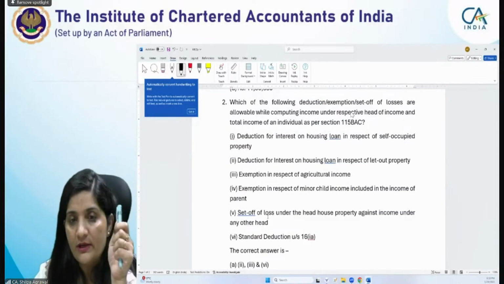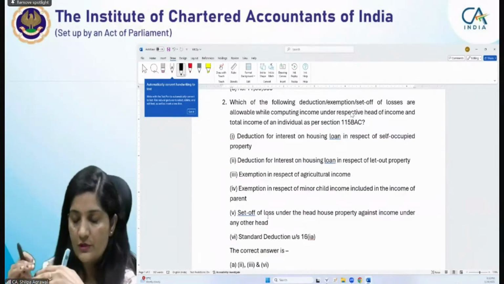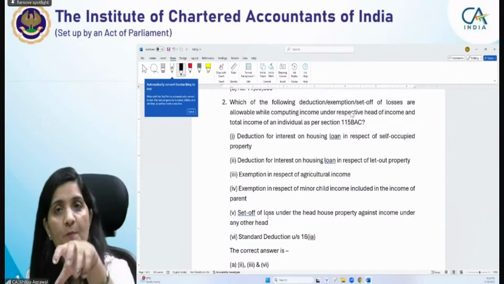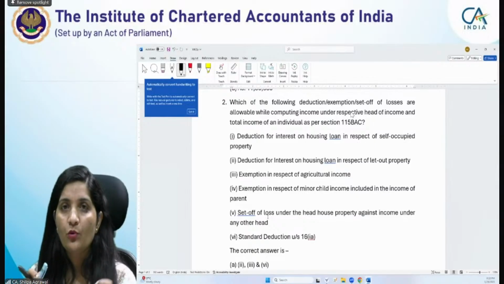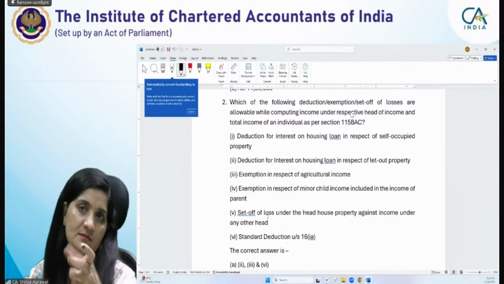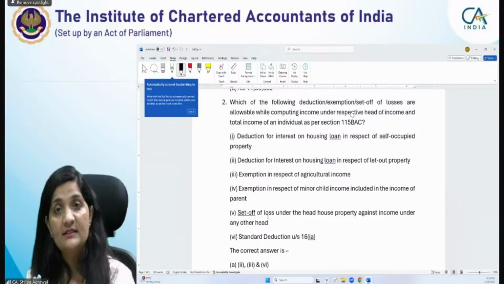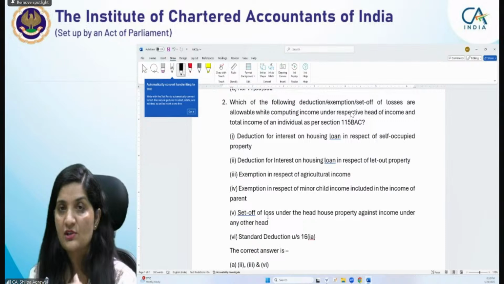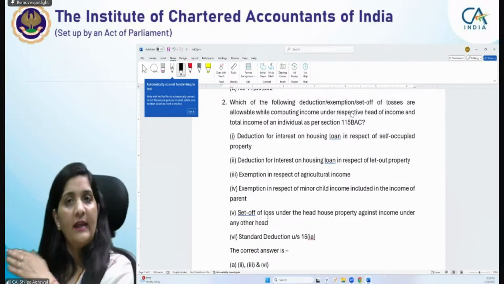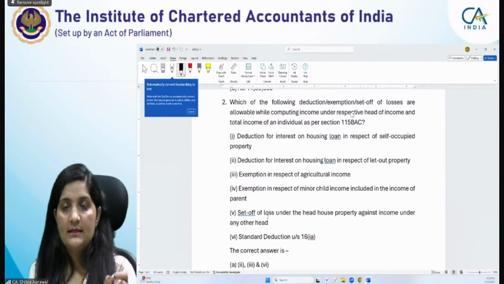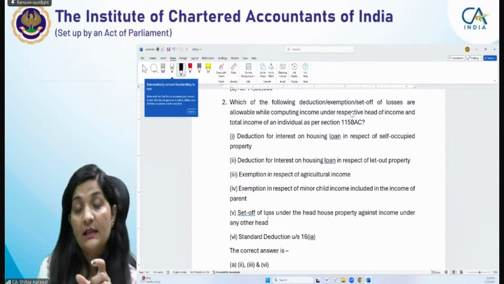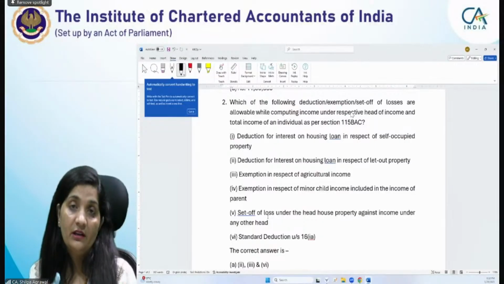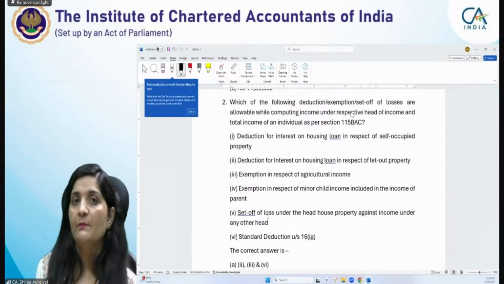So it is not only the MCQs. It happens because when we are doing the descriptive questions, it's a general trend. It doesn't come to our mind because here options are given. So it is very easy for it to click in your mind that there is a possibility of AMT also. But when you are doing descriptive, it happens certain times that you solve the full question. You have to apply all the deductions, everything. But at the end of computing your tax liability, you have to identify whether AMT provision would be attracted or not. This requirement would not be clearly given in your question, but it's hidden information. Based on hidden information, you have to identify and apply the provisions of AMT as well, right?